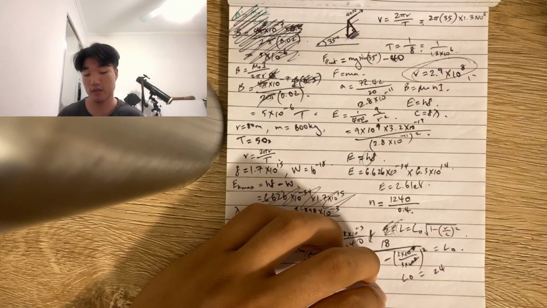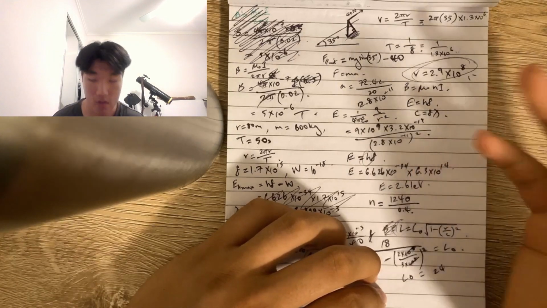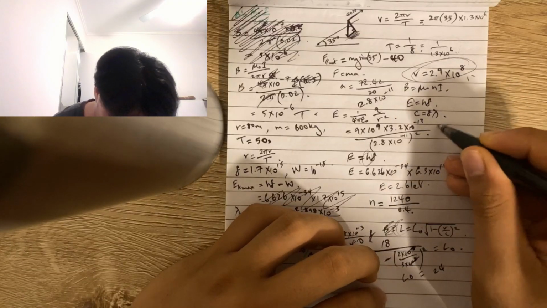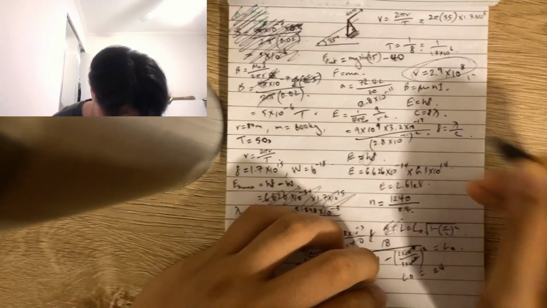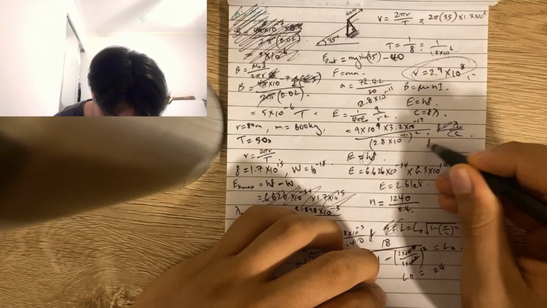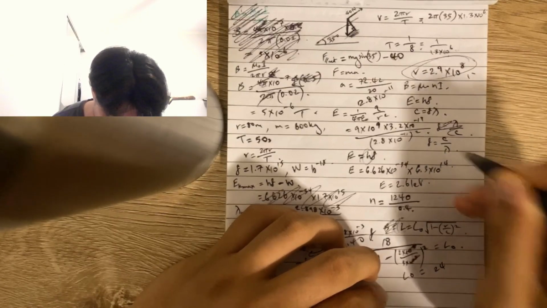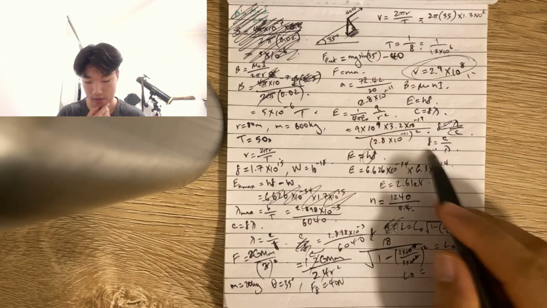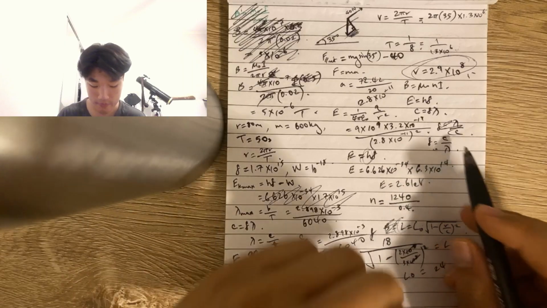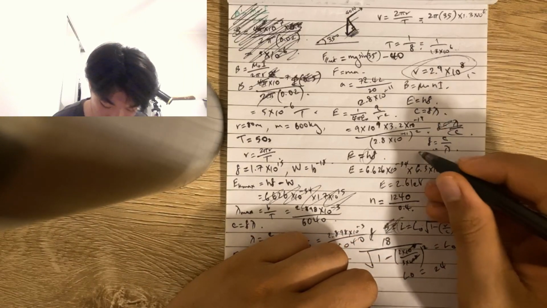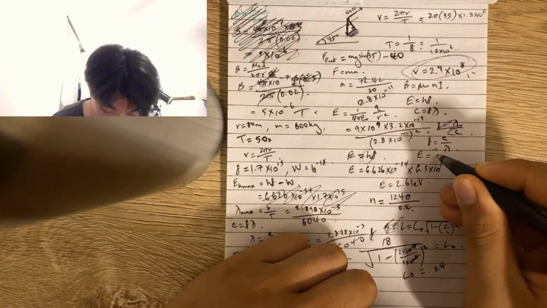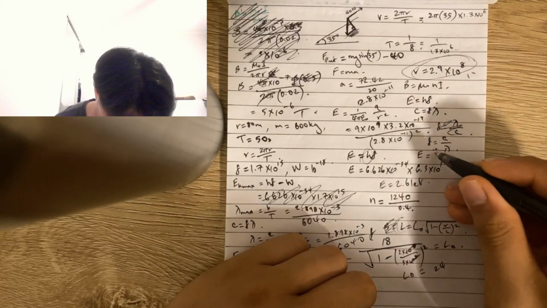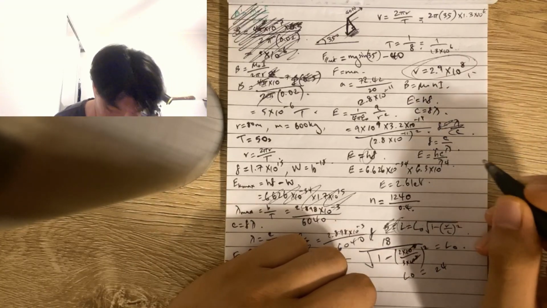In this case, we're dealing with light, so velocity is just c, which is the speed of light. We rearrange for f, so f equals lambda over c. I mean c over lambda. I apologize. We sub in this equation into that, so you get E equals hc over lambda.